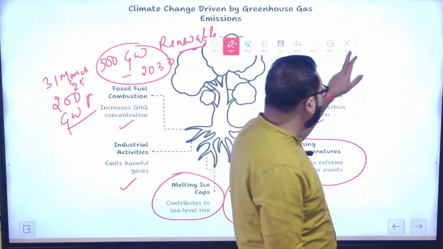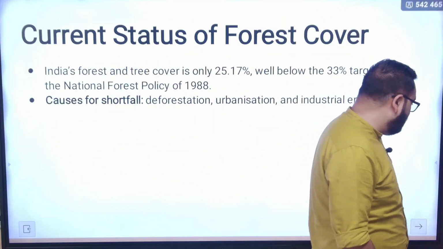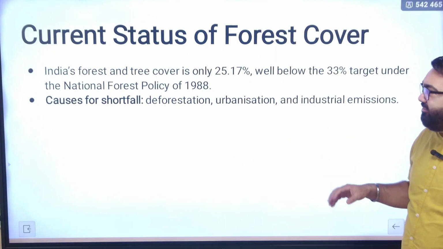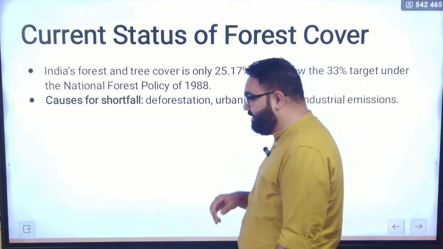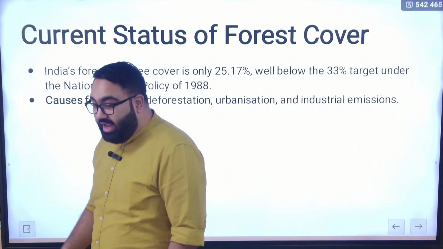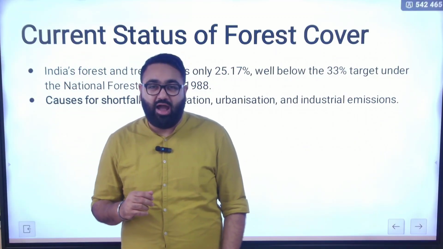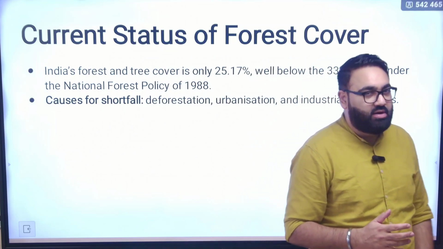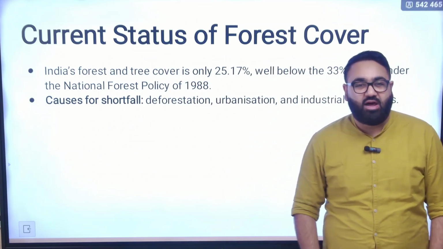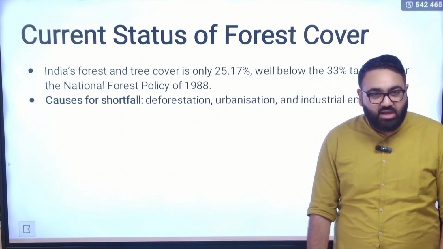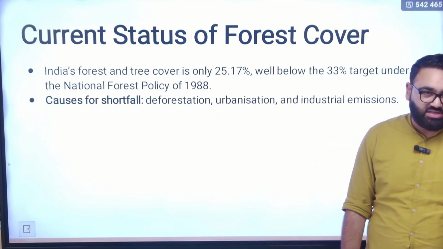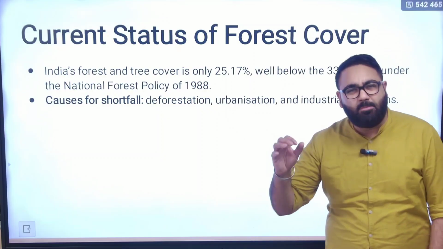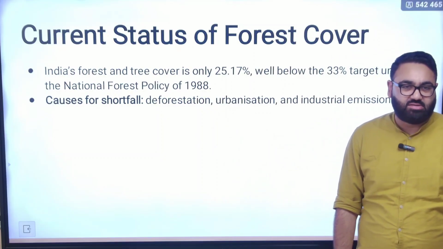So greenhouse gas emissions specifically has a lot of these problems attached to it. On the other hand, if you look at the current status, as I told you in the beginning, India envisaged that we should have 33% of the country as forest cover, but we are lagging far behind. India's total forest cover at present is about 25.17%, way below the target that we had set for ourselves.